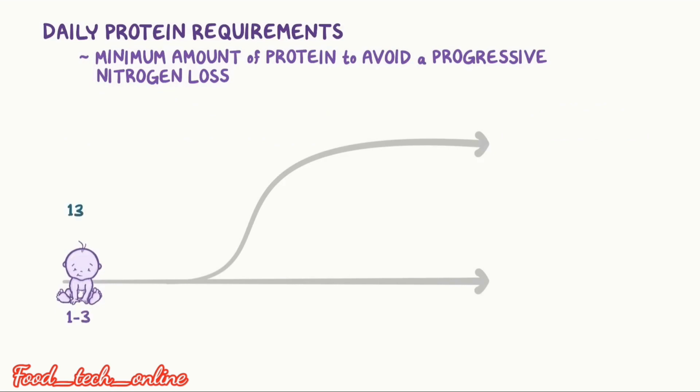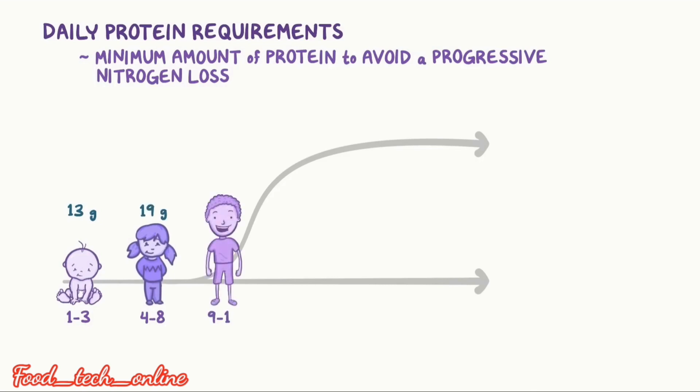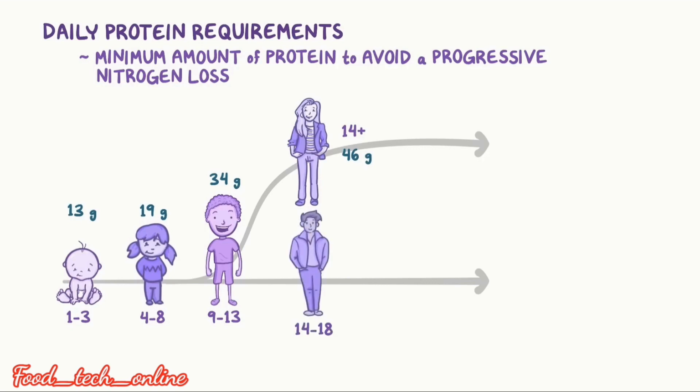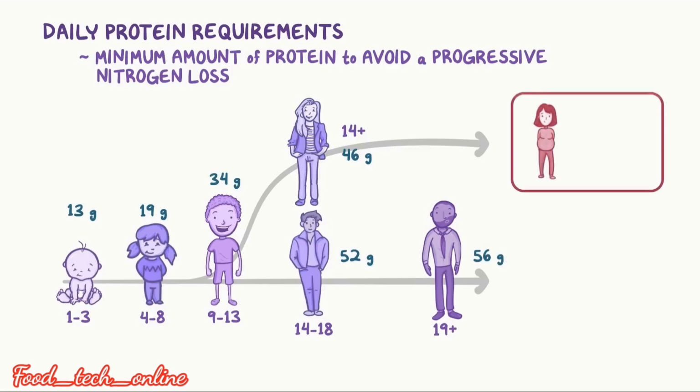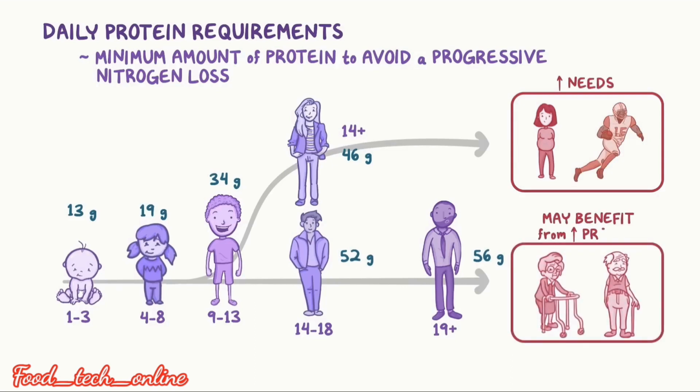A 1 to 3 year old child requires 30 grams per day, 4 to 8 years 19 grams, 9 to 13 years 34 grams, and girls 14 plus 46 grams of protein daily. Boys 14 to 18 require 52 grams, and adults 19 plus require 56 grams. Those with higher needs require greater than 56 grams, and older people have a lower protein requirement.